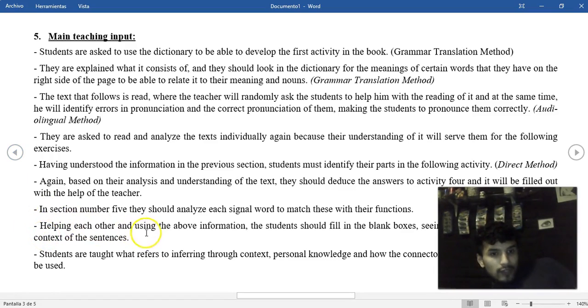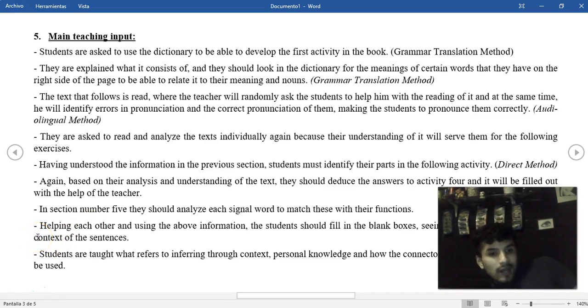Helping each other and using the above information, the students should fill in the blank boxes, seeing that the signal words fit in the context of the sentences. Yes, in number 6, we have to complete with the signal words that we use on the activity number 5 to complete the activity number 6 according to the context of every sentence that we have here.